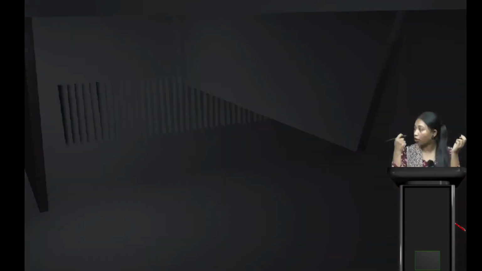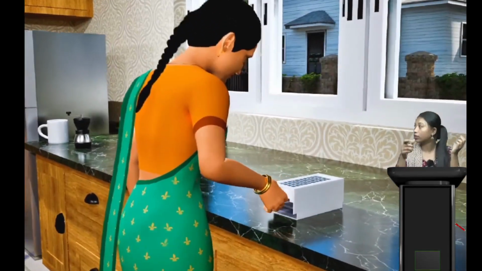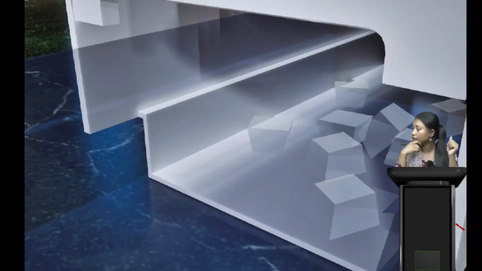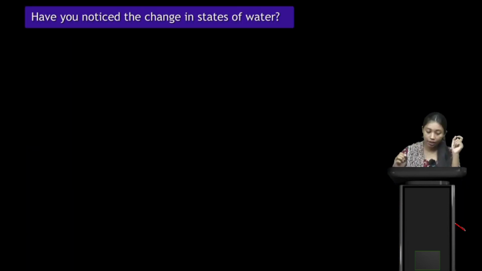After that, when she pulls out the ice tray, what can we see? There are lots of ice cubes. This is how we make ice cubes at home. Now the question is, have you noticed the change in states of water?